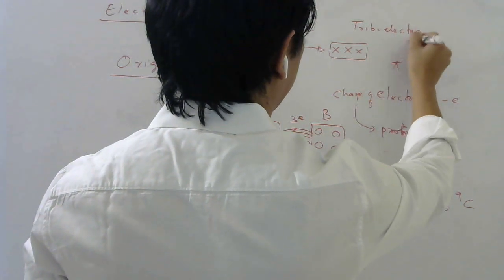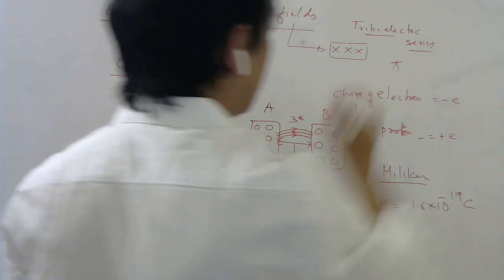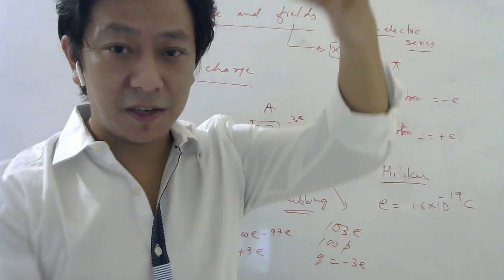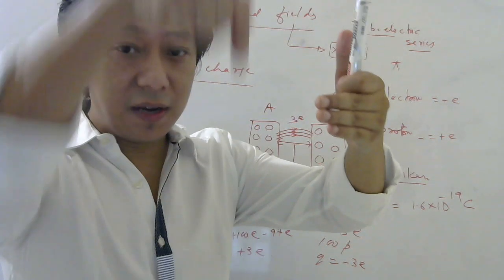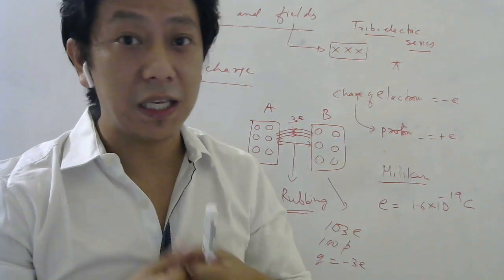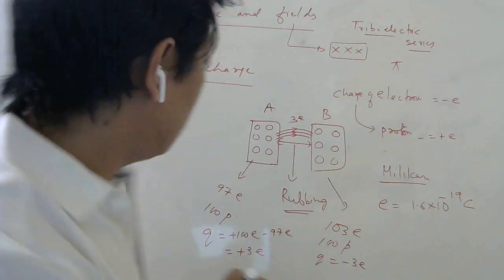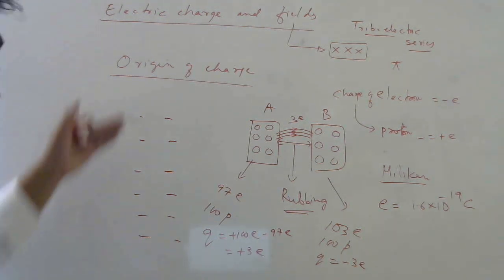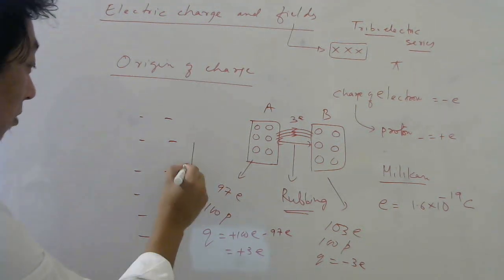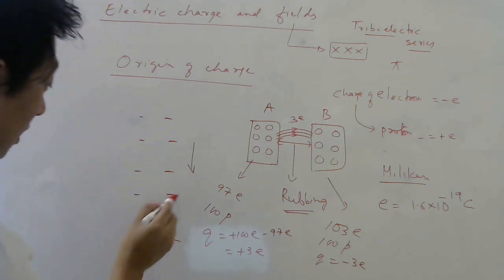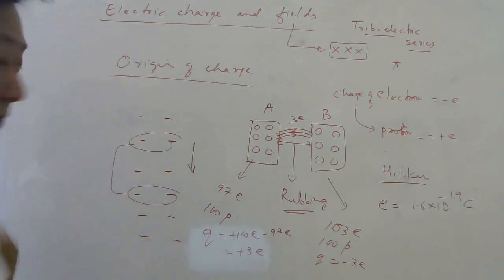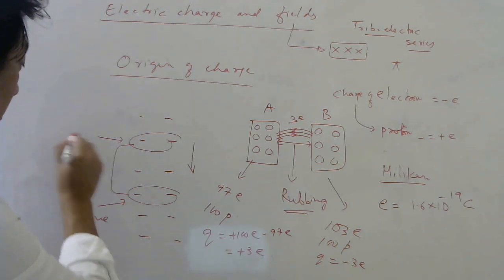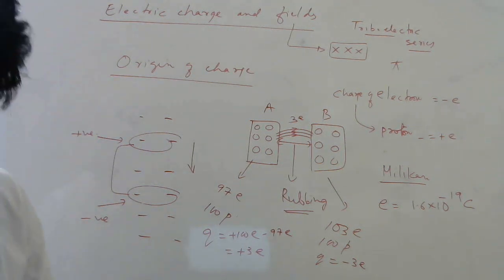Triboelectric series. So this series has been developed, of course through experiments, and almost any kind of material we have made a list, all kinds of material, and when you go down in that list, the electron affinity increases. So if you take any two, here is one material, different materials and names are mentioned. So as you go down, the electron affinity increases. So if you take this material and this material, and if you rub them, then this has more electron affinity, so this will become negatively charged and this will become positively charged.